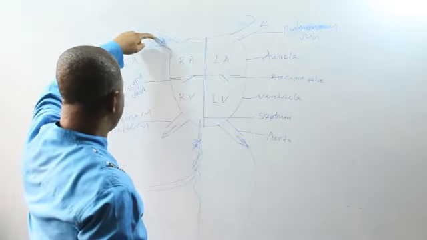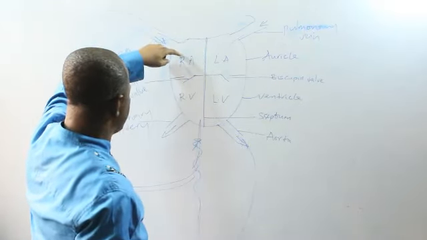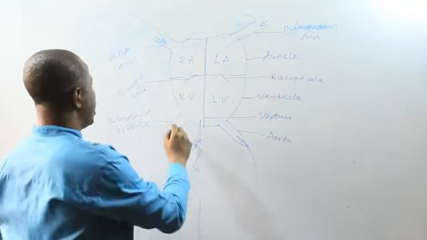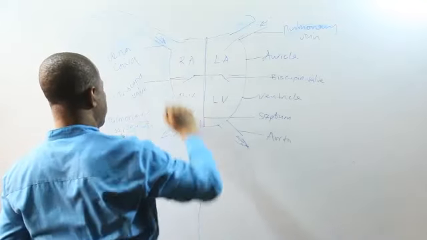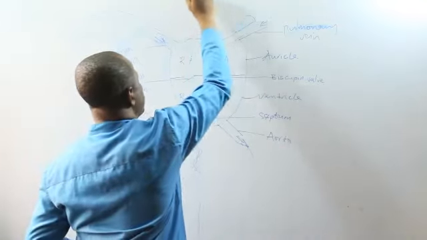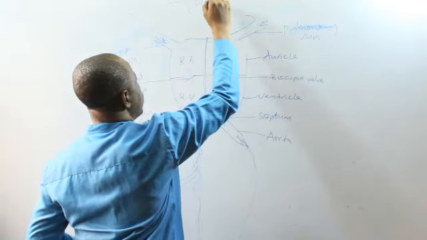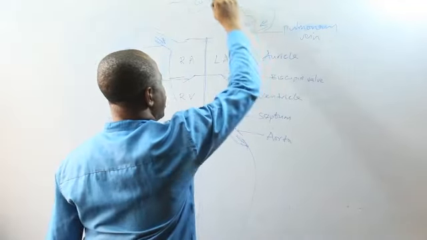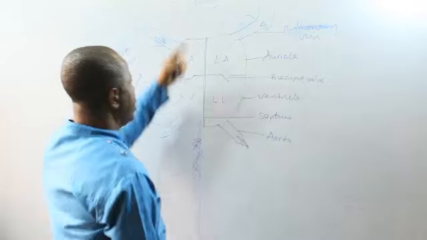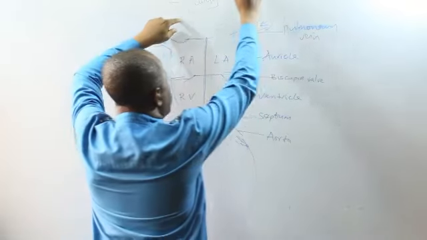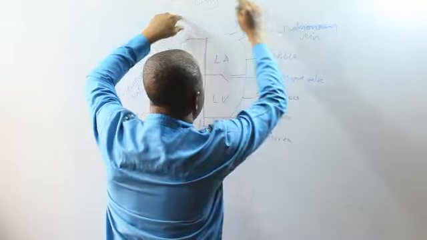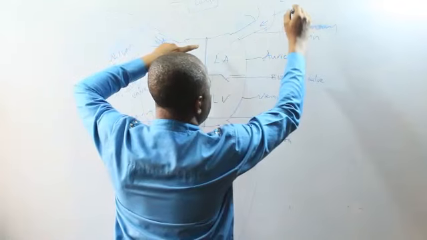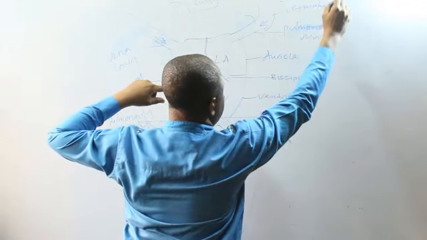Then the blood enters this place without oxygen, goes through the right auricle, goes through the right ventricle. Blood without oxygen flows out of the pulmonary artery. Then it goes from here up, and goes to the two lungs to pick up oxygen. And then it goes from here back inside the heart, carrying its oxygen along. So blood that flows this side carries oxygen from the lungs. So all this blood is called oxygenated blood.